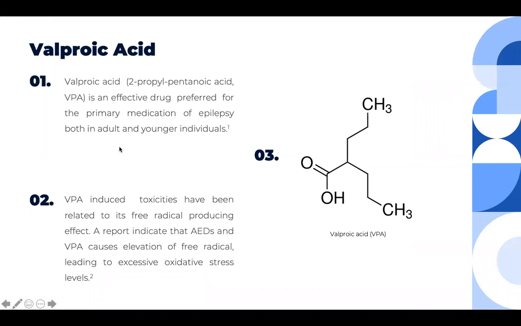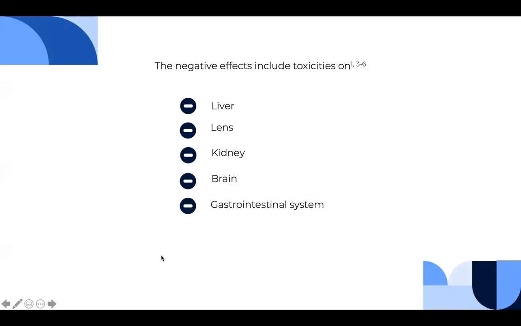Valproic acid is an effective drug which is preferred for the primary medication of epilepsy, both in adult and younger individuals. And valproic acid-induced toxicities have been related to its free radical producing effect. A report indicates that anti-epileptic drugs and valproic acid cause elevation of free radicals, leading to excessive oxidative stress levels. And on the right, we can see the structure of valproic acid. The negative effects include toxicities on liver, lungs, kidney, brain, and gastrointestinal system.